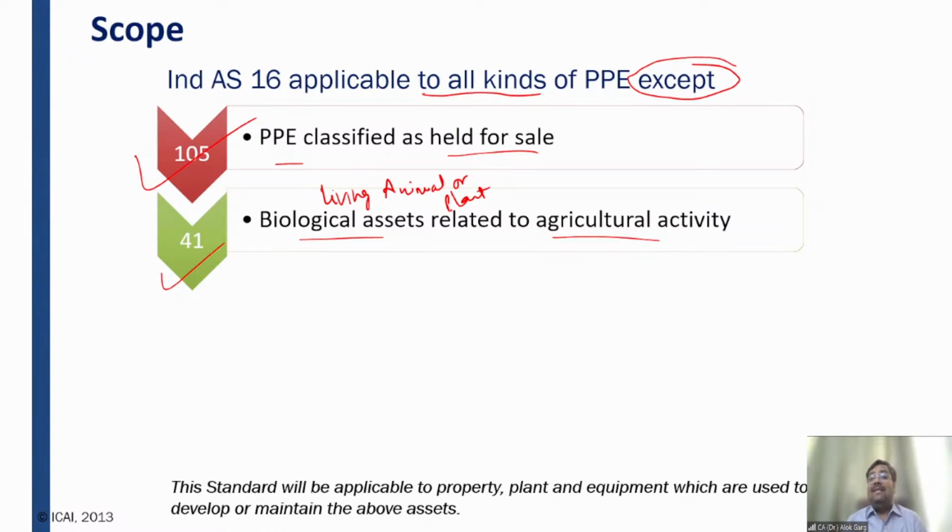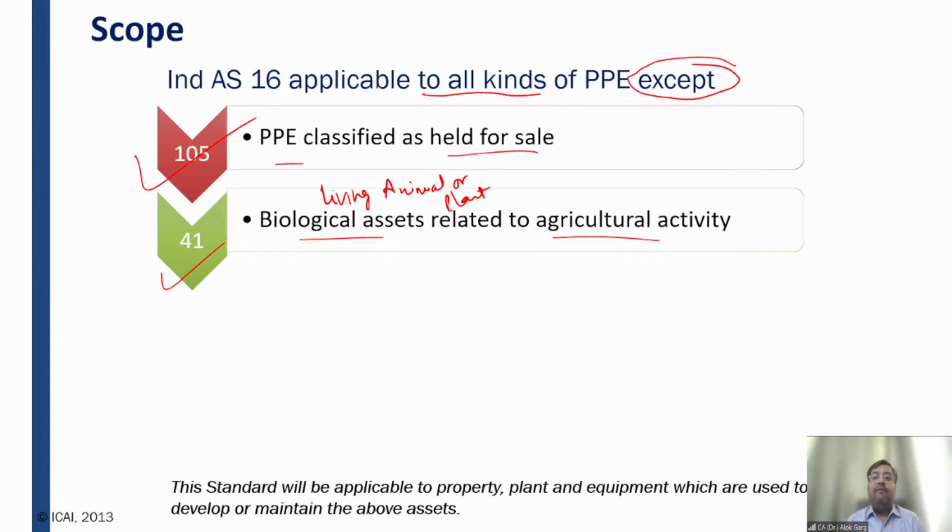So Ind AS 16 is applicable to all kind of PPE except the biological asset which is related to agricultural activity, right? And biological asset means living animal or plant.